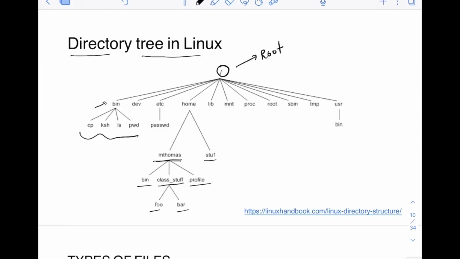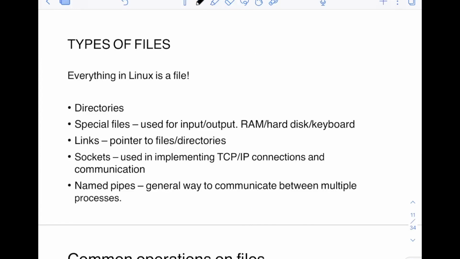If you have used any Linux operating system, you would have seen these types of folders and files in them. Of course, I have pasted a link here. If you want to understand what is actually stored in bin, dev, etc, you can read this link. This will provide you a good idea of what the different types of files in the Linux operating system are.